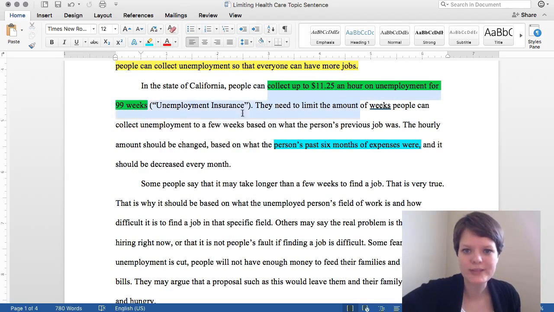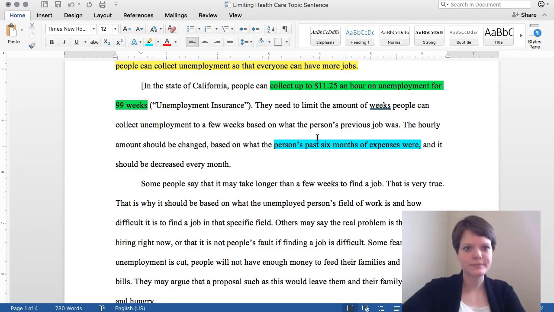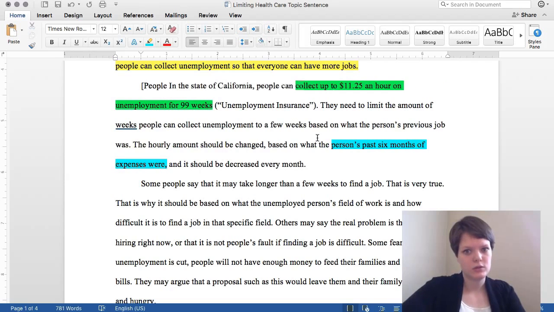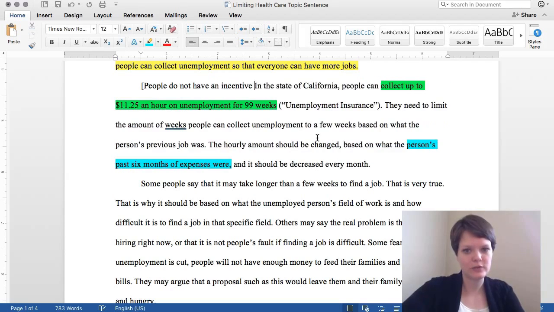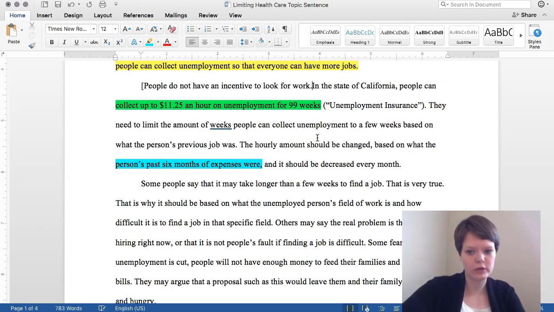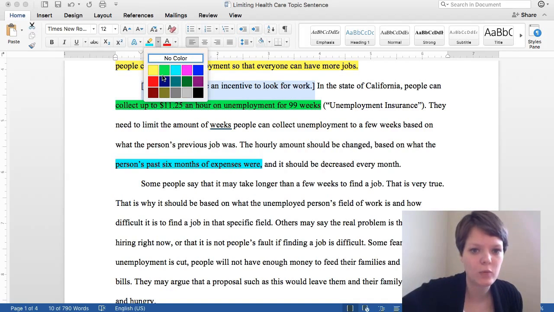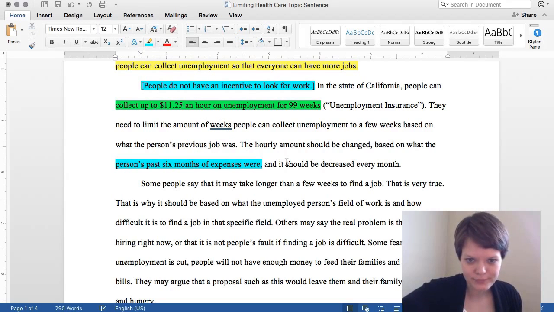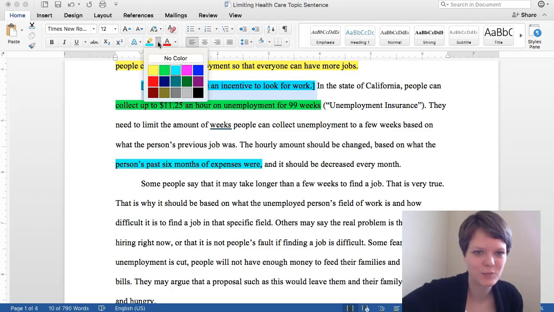So first of all, how can we sum up this main point that we were talking about? Let's call it people do not have an incentive to look for work. That's kind of a long phrase, but that's okay, as long as we make it clear and we come back to that point. I'm not even sure how to sum up. Oops, I did the wrong color. I meant it to match the point we were just looking at.